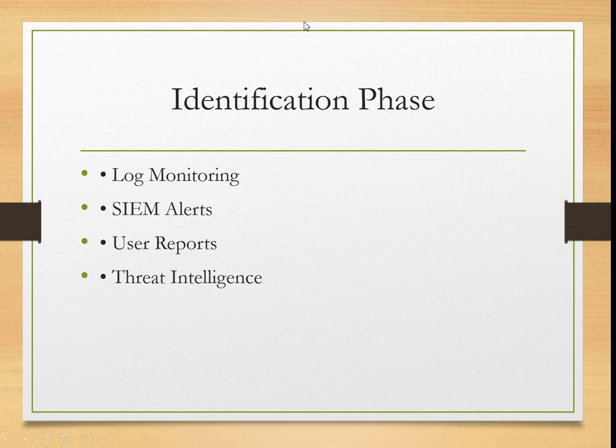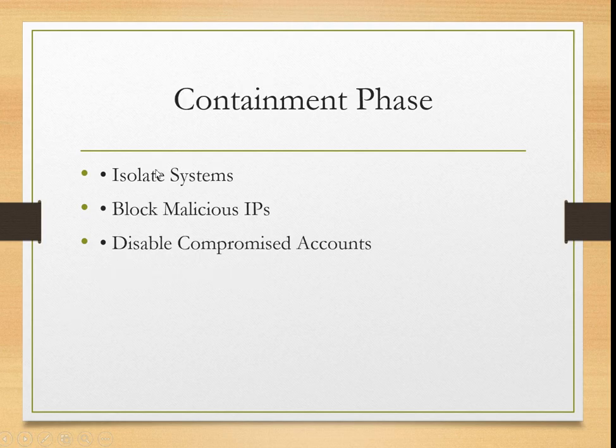Identification phase: log monitoring, SIEM alert, user report, threat intelligence. So these are the methods where we can identify the exact alert for cyber attacks. Containment phase: isolate the system, block malicious IP, disable compromised account. So these are the major actions that need to be done.